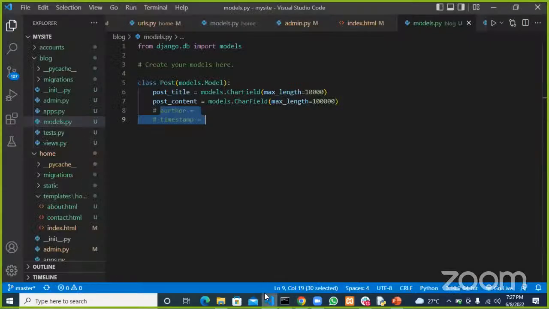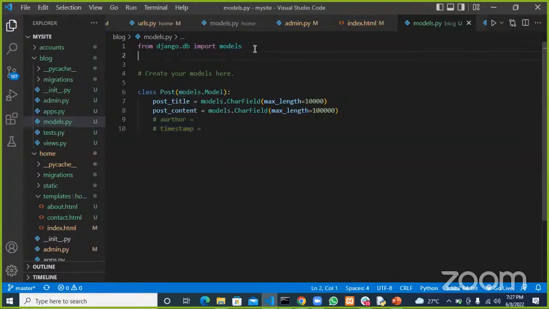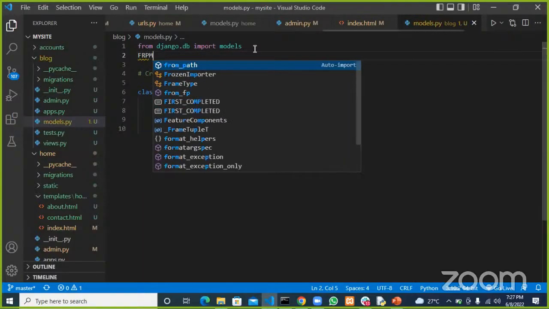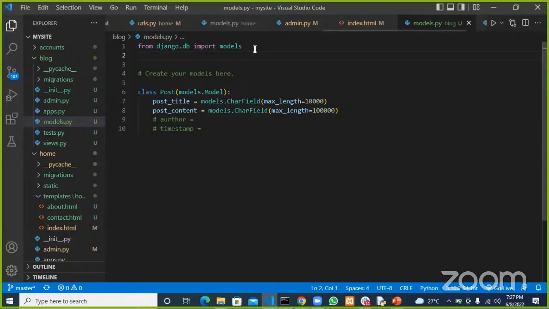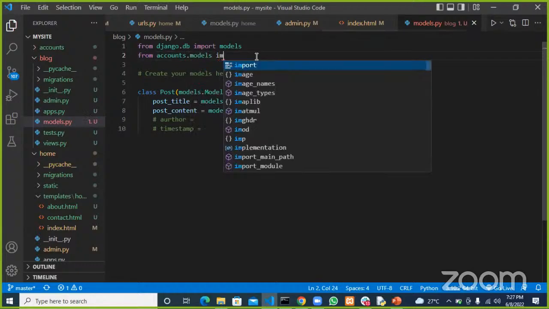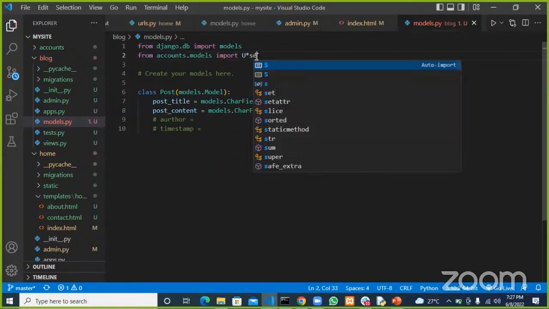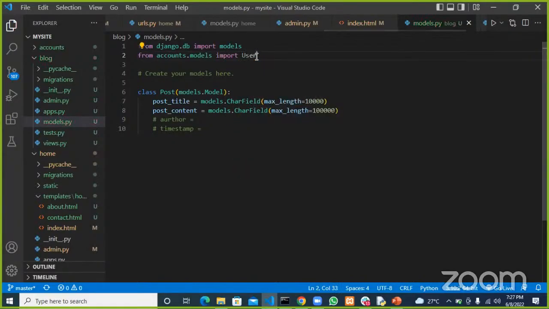Since we did not create this table, that's what I mean: if we had actually created that table in our account, what we would have done would have been from accounts.models import the users table.